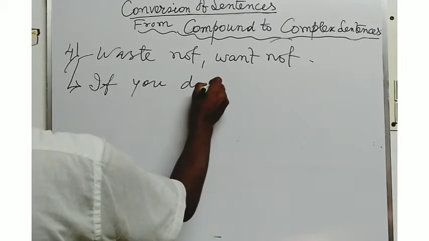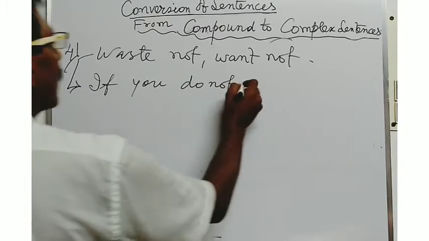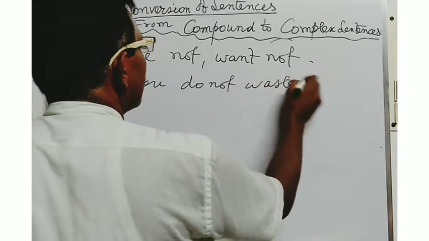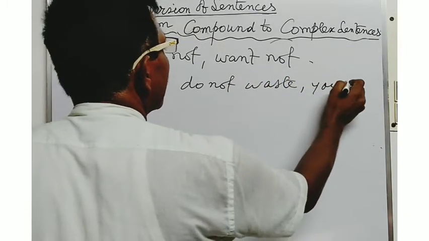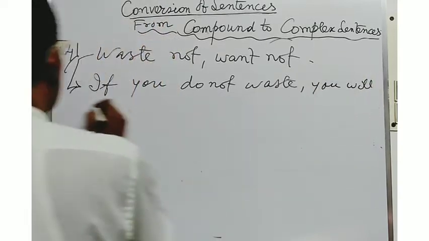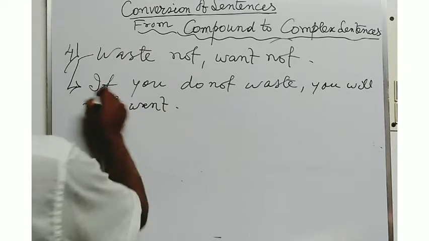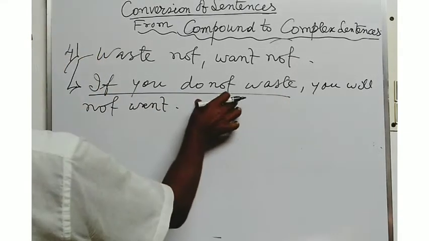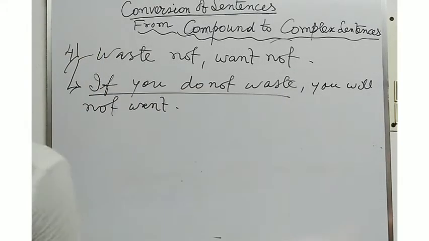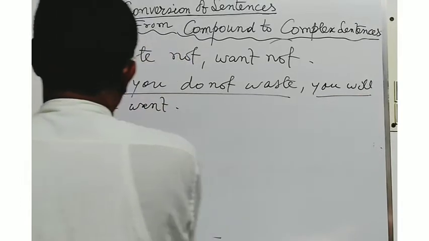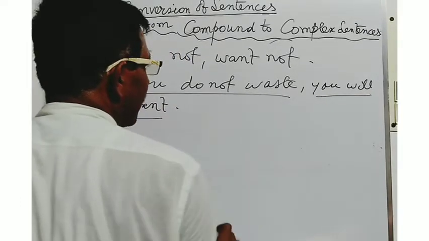If you do not waste, you will not want. "If you do not waste" is a subordinating clause indicating condition. "You will not want" is the principal clause or main clause.